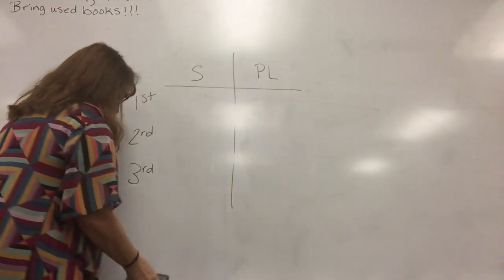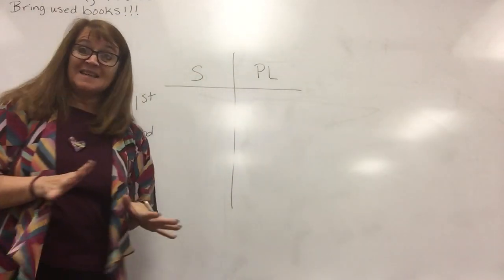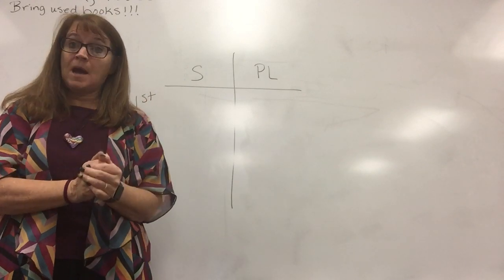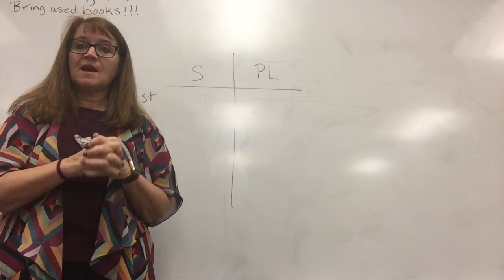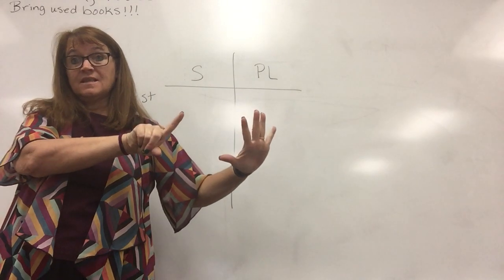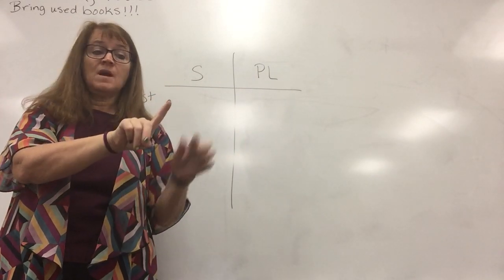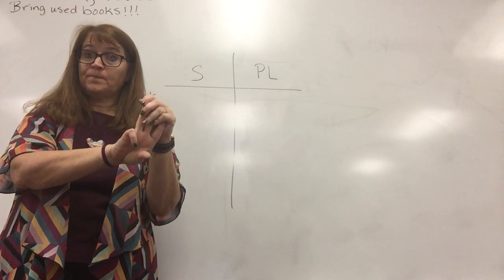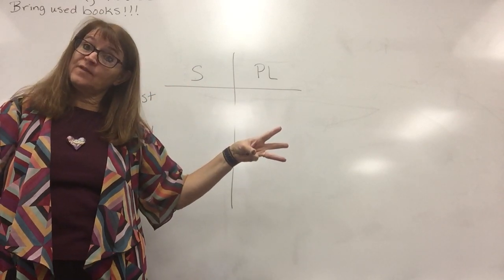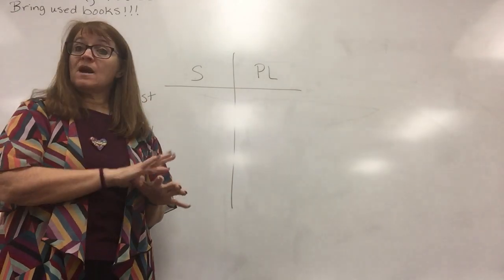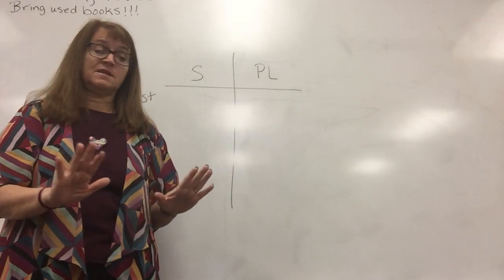Now verbs have tense, and tense is a way of referring to time. In Latin we're going to deal with six tenses. There are three in the present system: present, imperfect, and future. Then there are three in the perfect system: perfect, pluperfect, and future perfect. Right now we're just going to talk about the present system.